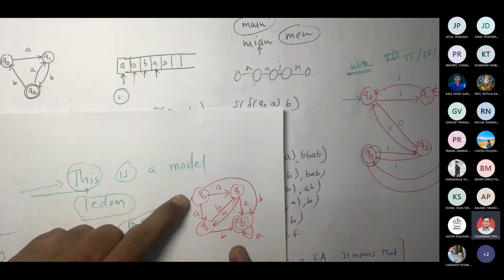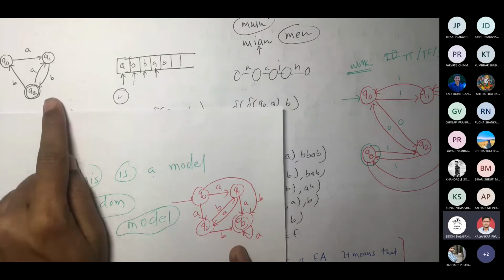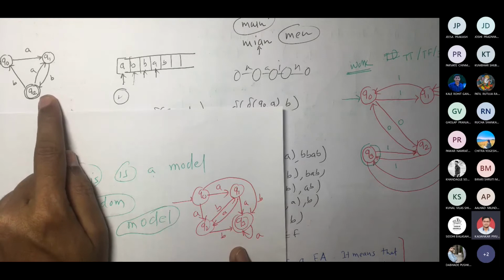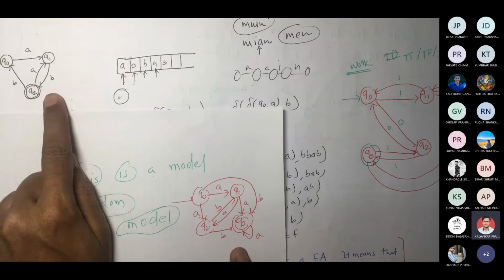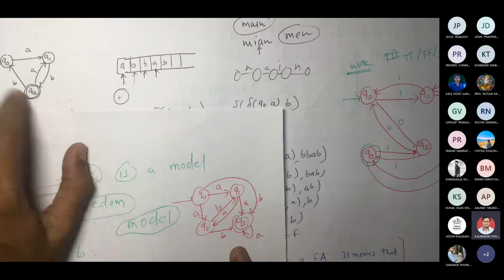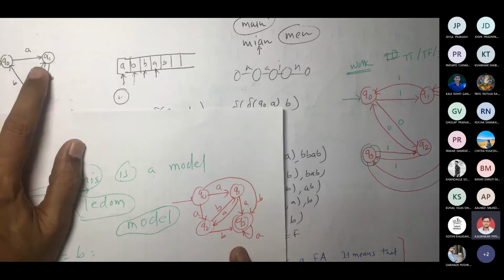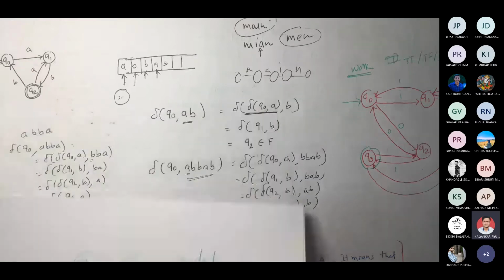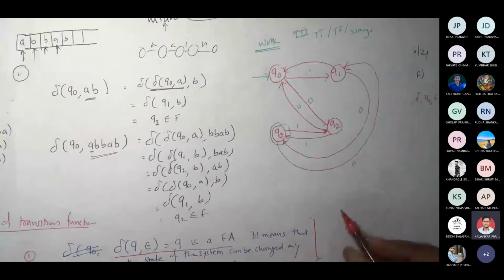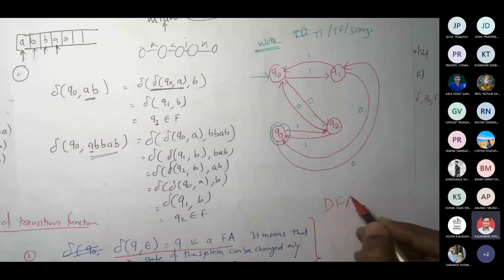Correct? Are you with me? Yes, sir. So in which cases can you definitely determine that from one state with one input, you are going to go to only one state or no state at all? Then this kind of structure is called a DFA.